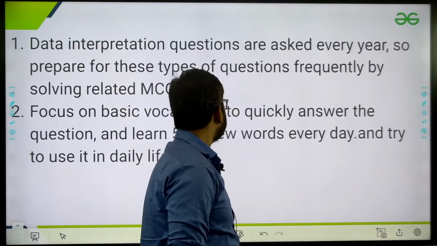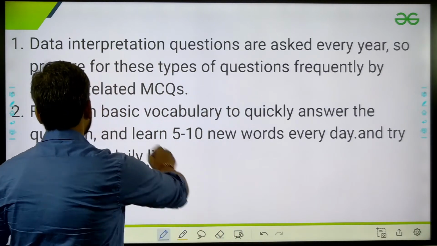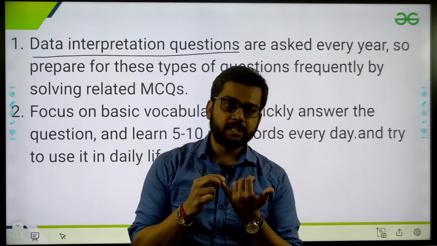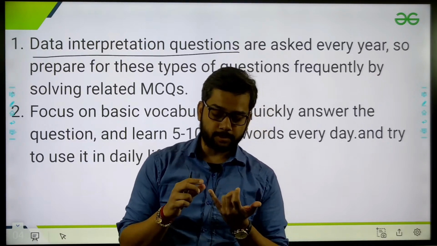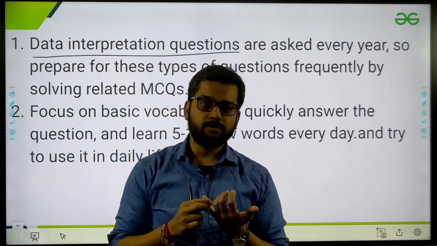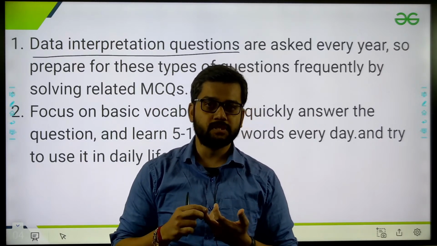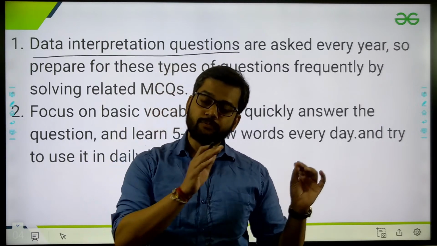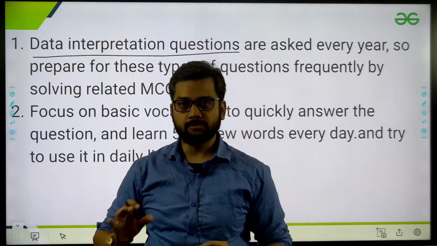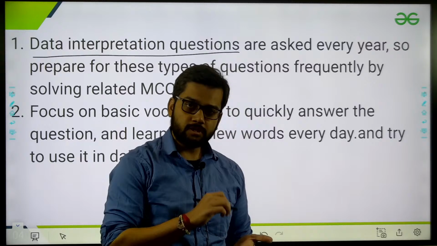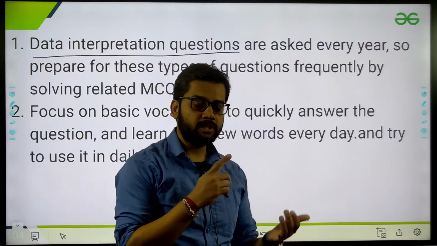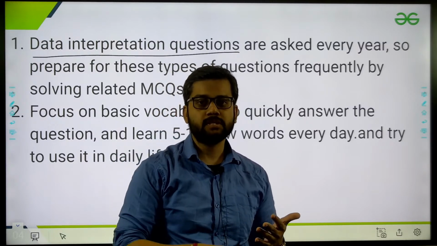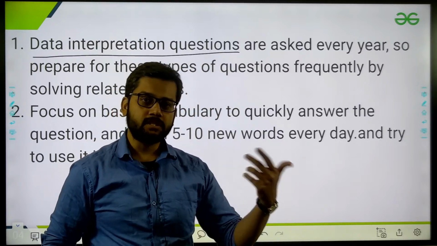Okay, see this next part. Data interpretation. I have especially mentioned this part. Data interpretation questions are really important. I'm telling you, if I'm picking up the quantitative aptitude part, in quantitative aptitude there is simple interest, compound interest, ratio, proportion, speed, time, distance, percentage, profit and loss. There are a number of things, okay. If you check from 2010 to 2022, every year in all these topics, only one question is repeating. So if one year it is ratio and proportion, then next year profit and loss, then next year simple interest, then next year compound interest, then next year percentage, or anything like this, okay.